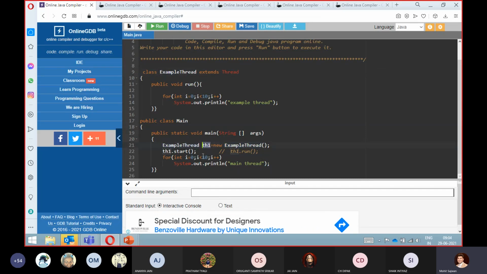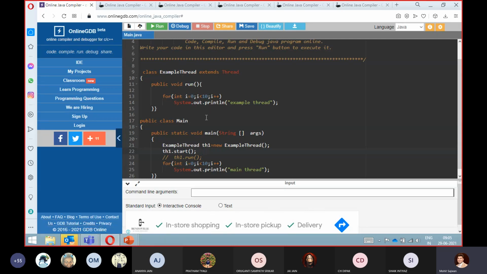This is my reference variable, and this is very important. Whenever you want to initiate that this particular thread will execute, remember this is a very important point, you have to execute the method known as the start method.